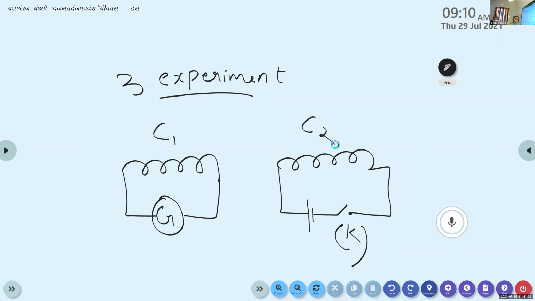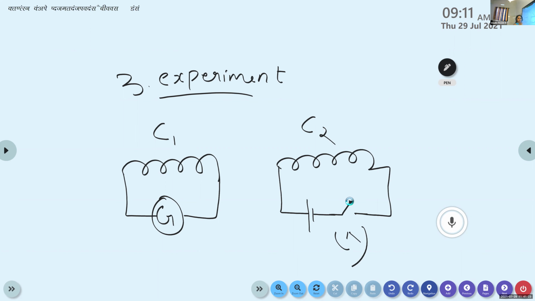Here, whenever we press the key, we can see a momentary deflection in the galvanometer. Whenever the key is in the released state, there is no current passing through the coil C2.